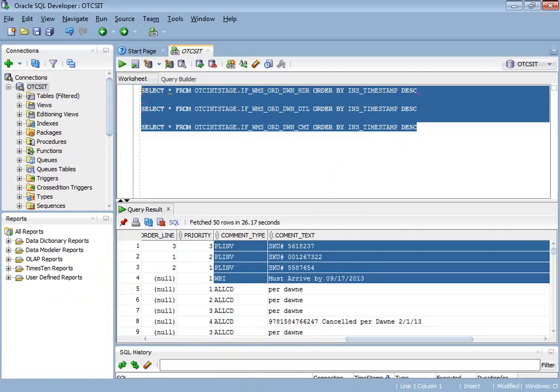Can you show it in the OTC engine as well, the names of the jobs? Yeah. Let me show.